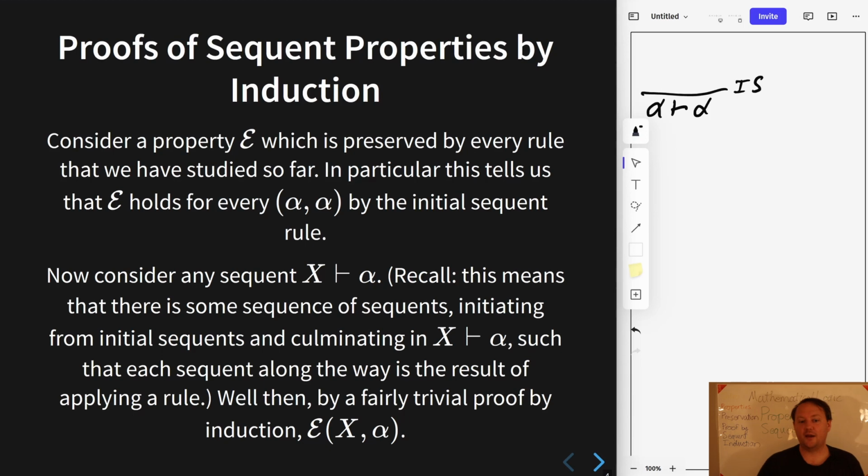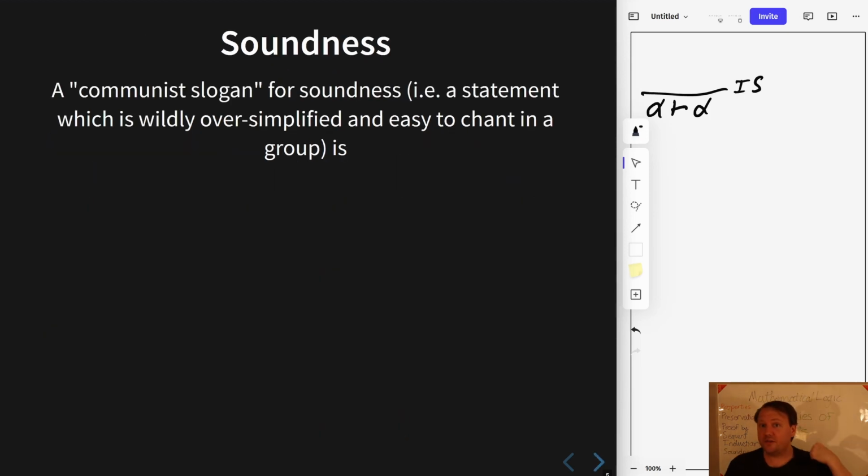So the point of all of this is that a property preserved by all of our rules is therefore enjoyed by every sequent provable in our system. I bring all of this up because it is in service of a very fast proof of the soundness of our proof system.